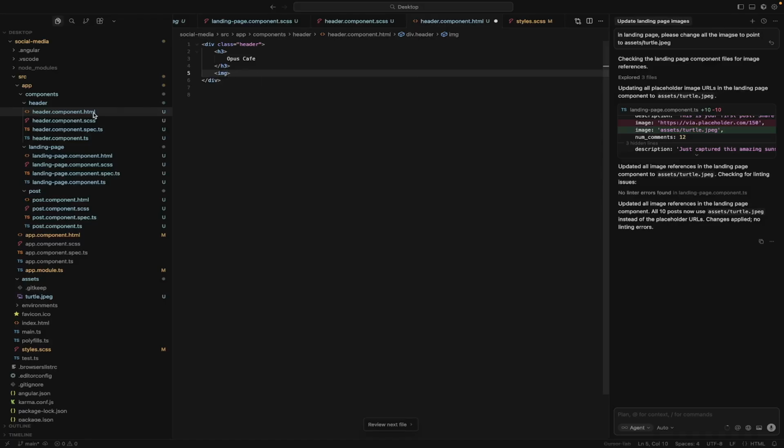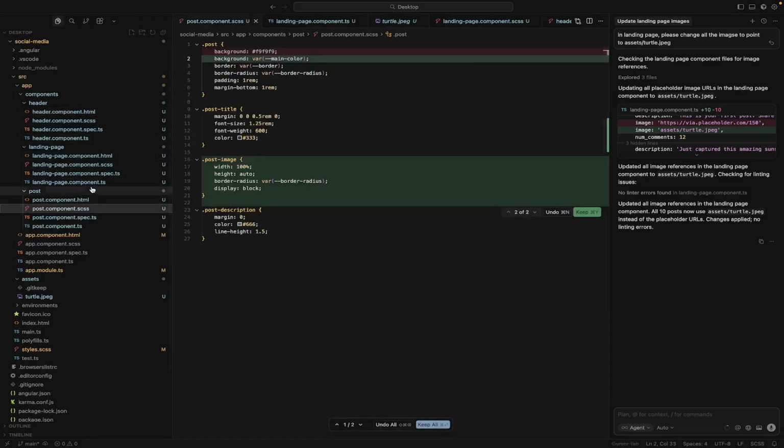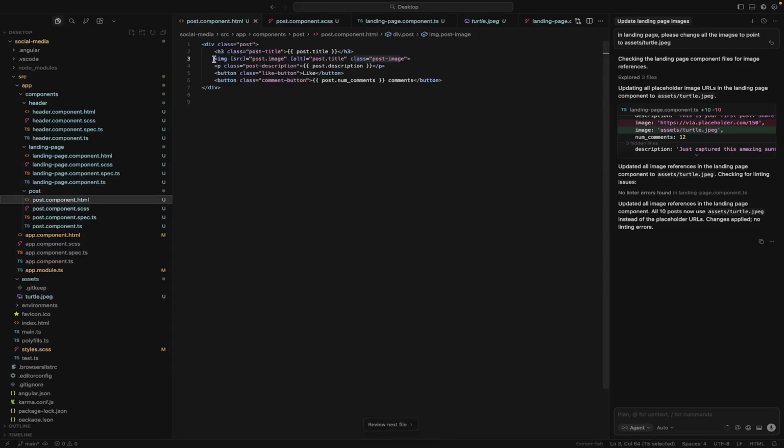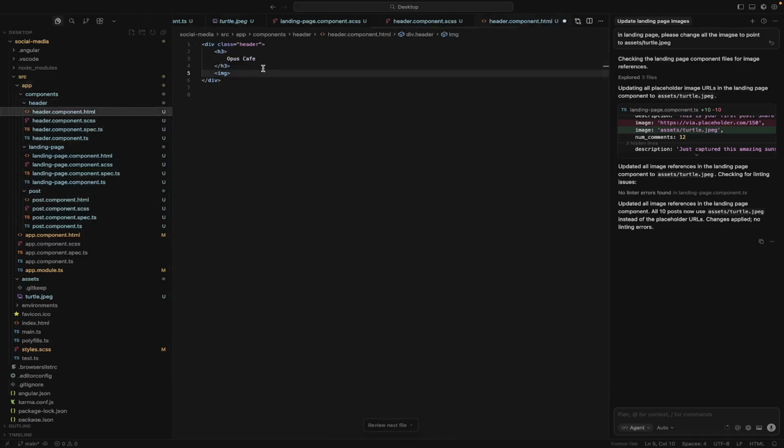So we'll do image, same thing we did here, right? And we could actually make a new component for this, but I'm not going to do that right now. That way it's reusable. We can keep doing it over and over again. In header, let's add this image. In the source, it's actually going to be, remember, assets.turtle.jpg.